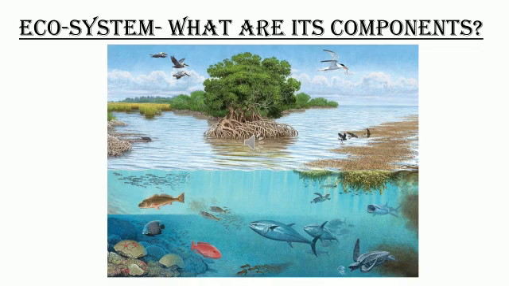Let's understand this first. Again, this term can be split into two, eco and system. All interacting living organisms in an area together with the non-living components of the environment form an ecosystem.